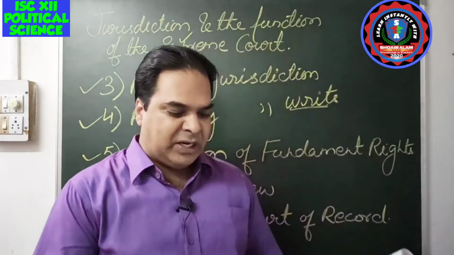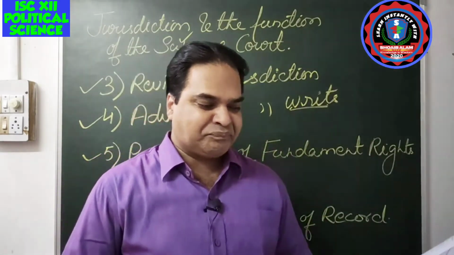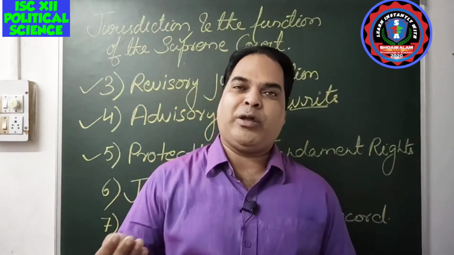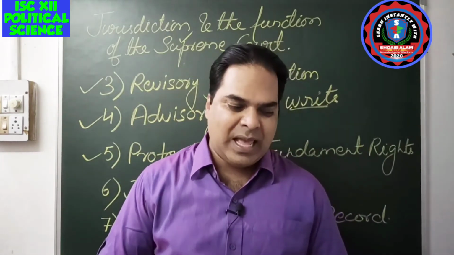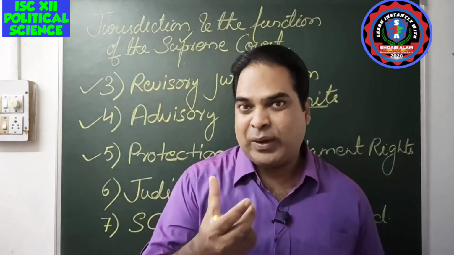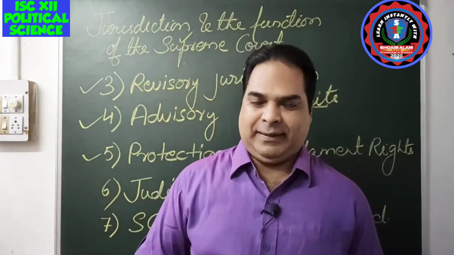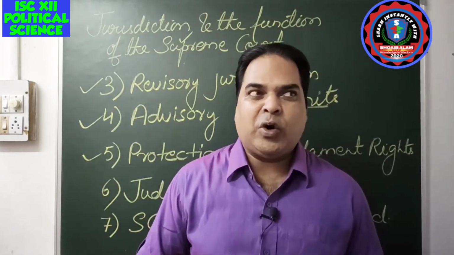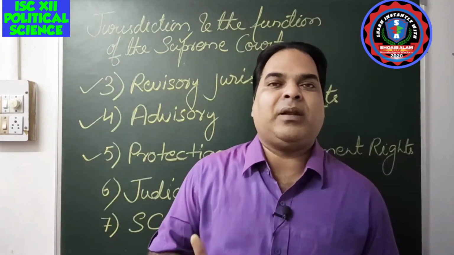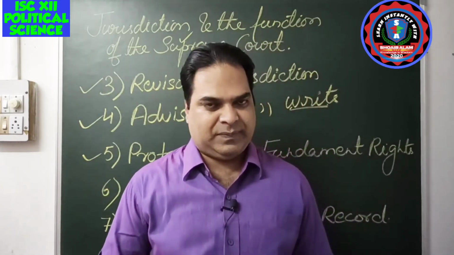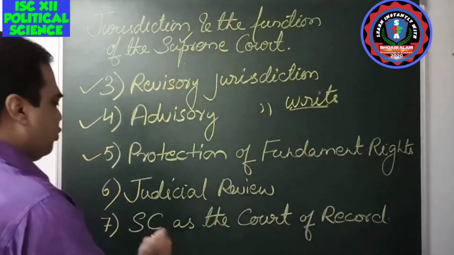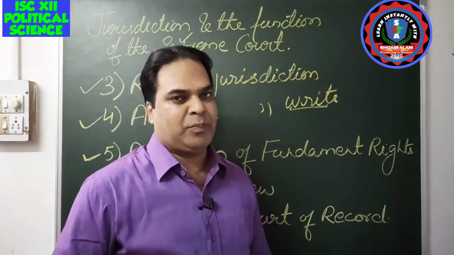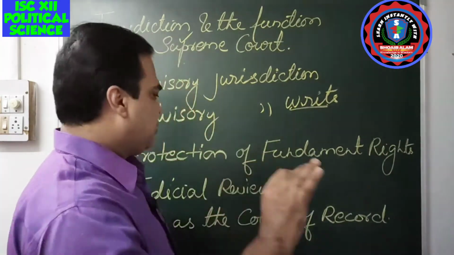There are a number of writs: writ of habeas corpus, writ of mandamus, writ of prohibition, writ of quo warranto, and writ of certiorari. We have already discussed this part earlier in class 9, so no need to discuss it here. The Supreme Court protects the fundamental rights of the people by issuing writs. That is how the Supreme Court is the protector of our fundamental rights.